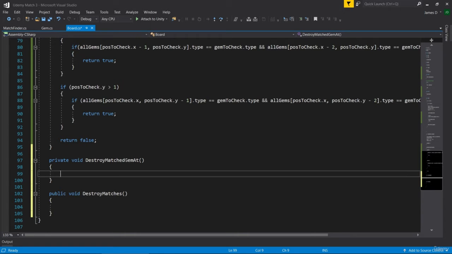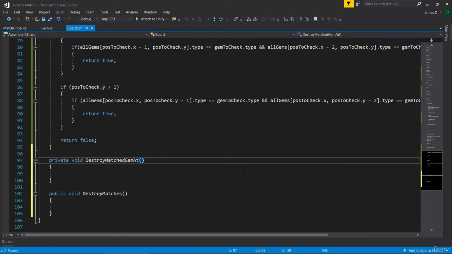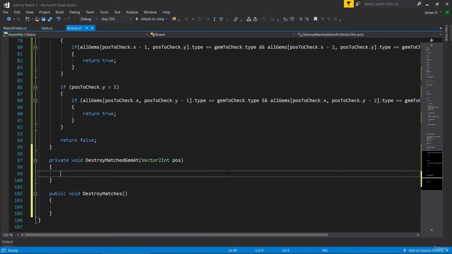So in our destroy matched gem at, this is obviously going to need to take in a position so we know where the gem is for us to destroy. So it's going to take in a Vector2Int value that we'll call position. And then first of all, we're going to make sure that the gem exists that we want to destroy.